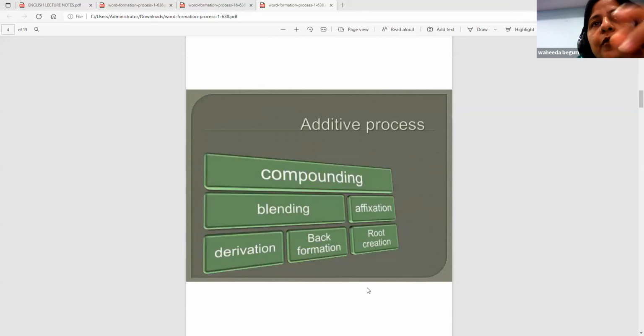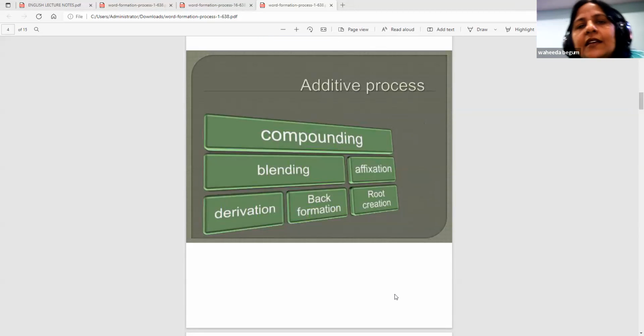I talked to you about some words in the earlier classes that in earlier days they meant something else, now they mean something else, isn't it? So this additive process is a collection of compounding, blending, and affixation. This is another broad perspective of the suffix, prefix, and affix.